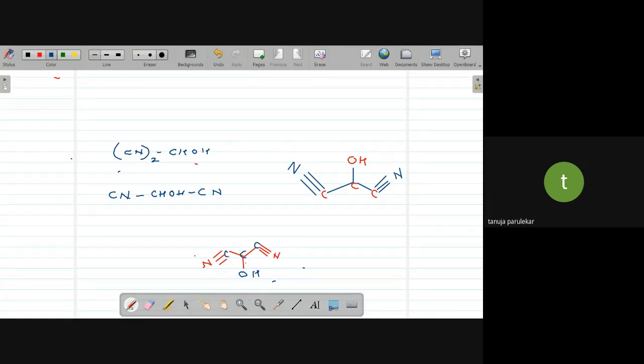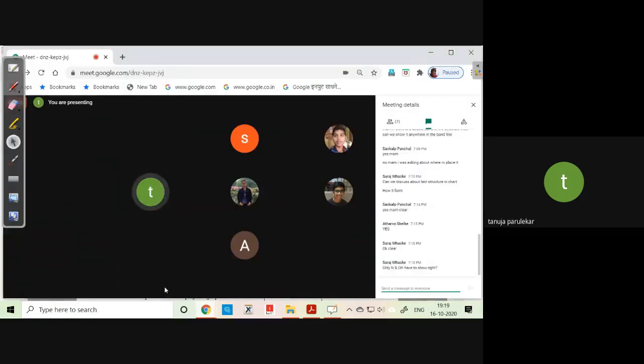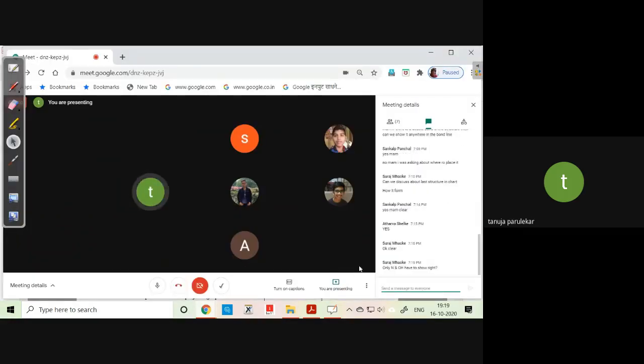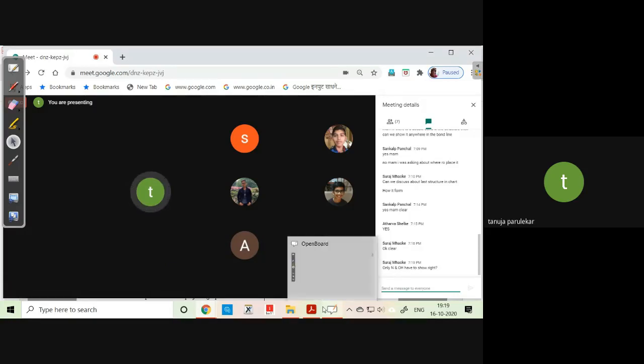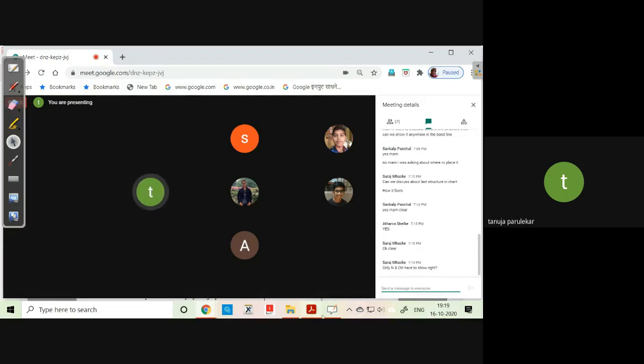Later on you can rub it just to check whether you have taken care that all the 3 carbons are taken care of or not. Is it clear? Yes, only nitrogen and OH have to be shown. Yes, the heteroatom needs to be shown. If we go back there and check it out, you can see that. So now you can do the homework properly.